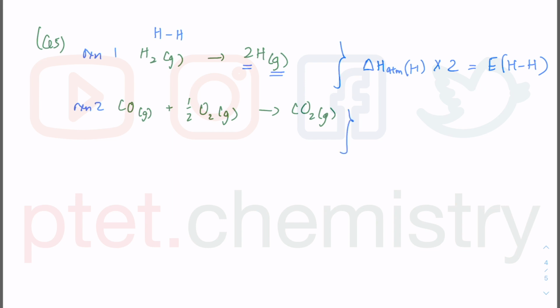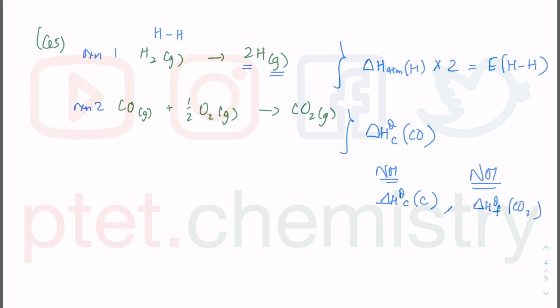For reaction 2, I can be thinking about the combustion of CO, because I'm combusting this in excess oxygen to give me a product. This is not the combustion of carbon, because I did not start from carbon. This is also not the formation of CO2, because yes, I'm forming CO2, 1 mole of it, but I did not form it from the elements. This is a compound, this is not element, so be very careful about it.